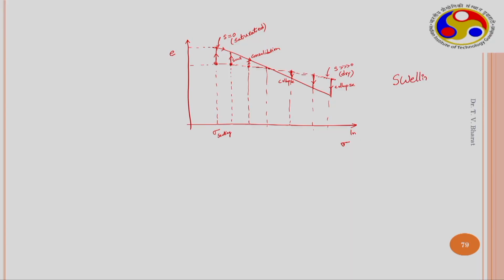Therefore, the swelling and the collapse behavior of soils can be studied very well by conducting several tests, by analyzing their behavior under suction controlled environments. We will see the swelling and collapse behavior in detail in the next class. Thank you.